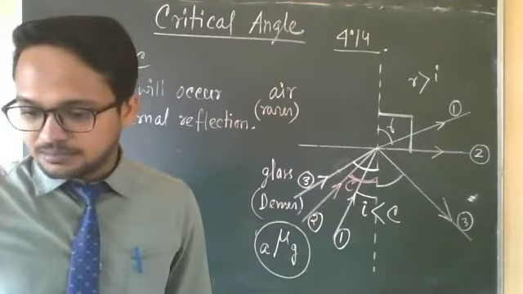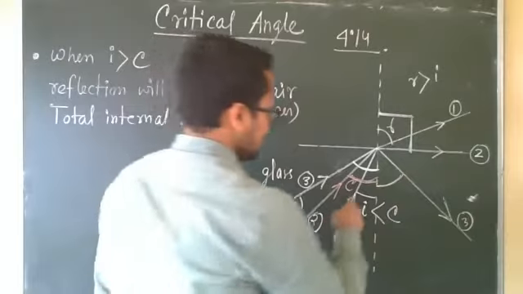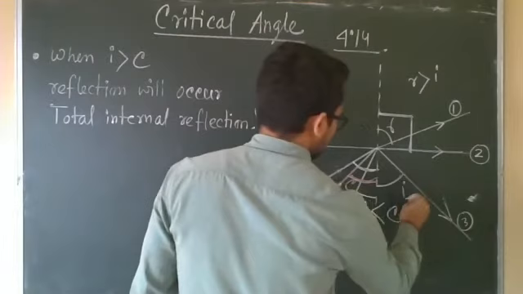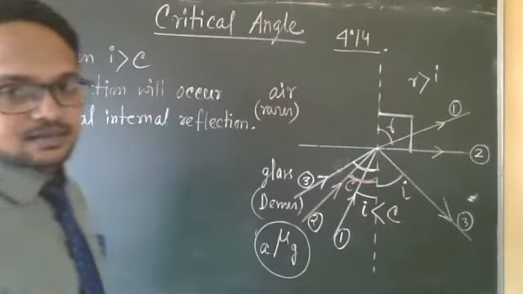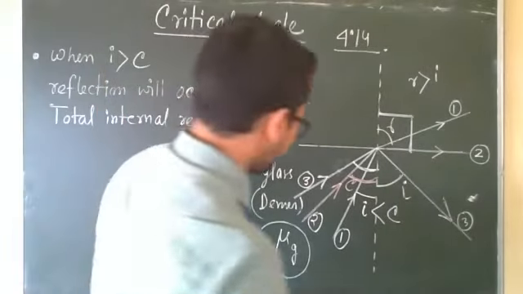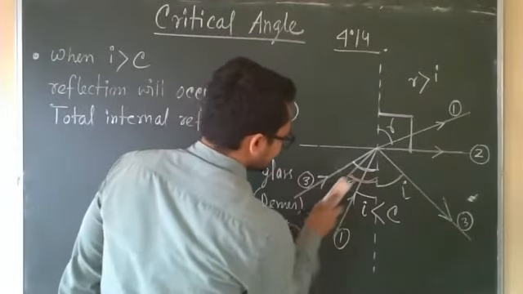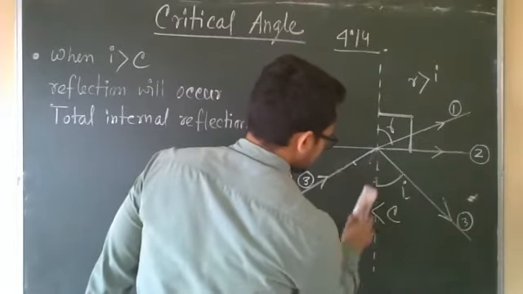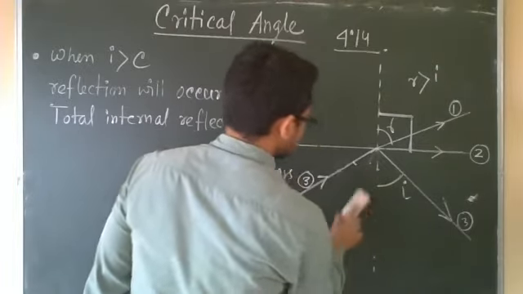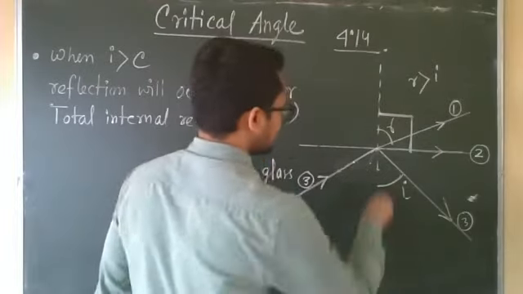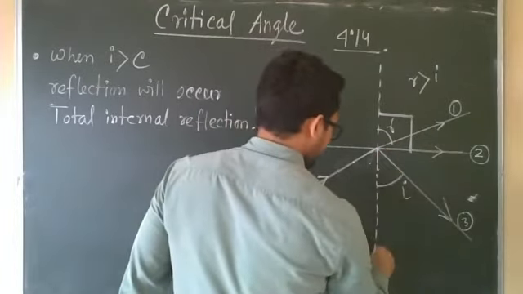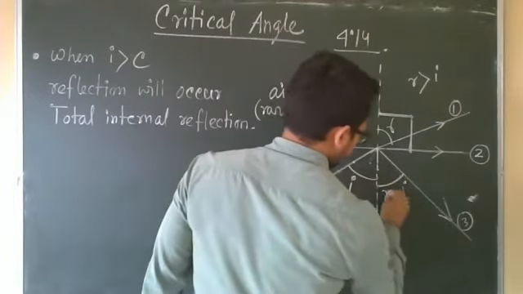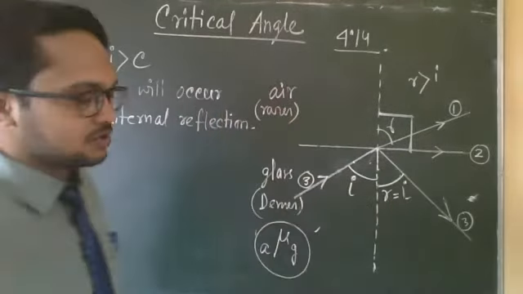These are the three diagrams in your book, and you will practice these three diagrams. Suppose this is I greater than C. Then this will also be I, because of the laws of reflection: incident angle equals reflected angle. I am erasing these two rays so you can see it properly. Clear? This is incident angle I, and this is reflection angle R, which will be equal to I. We all know the laws of reflection.